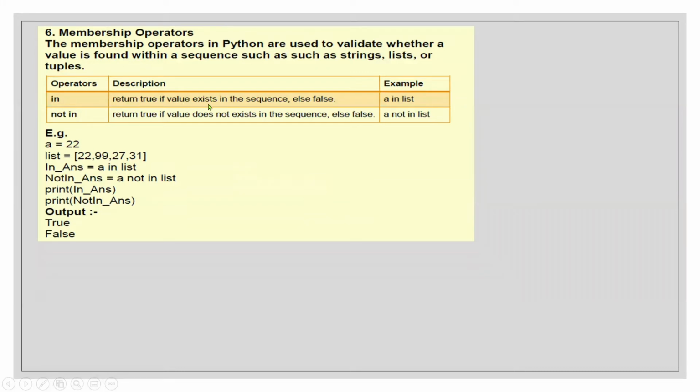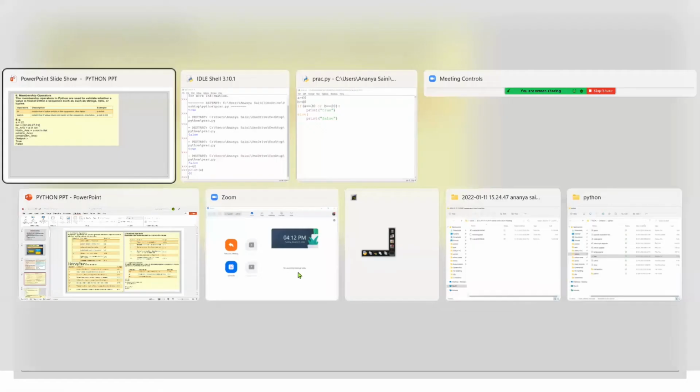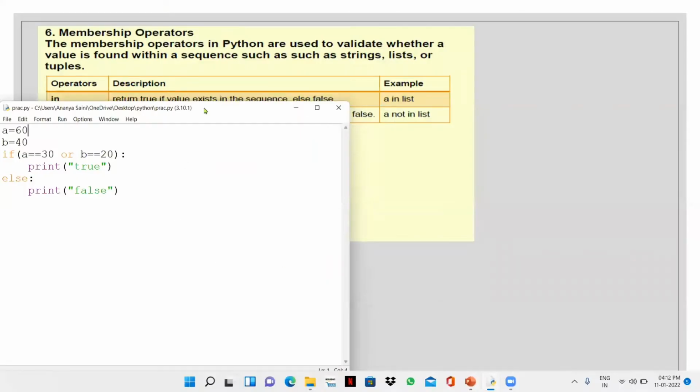In returns true if value exists in the sequence, and not in returns true if value does not exist in the sequence. If we write A in list, then it's going to give us true because A is there in the list. If I write A not in list, it will give us false because A is there in the list. So A not in list would be false. Just try it again.